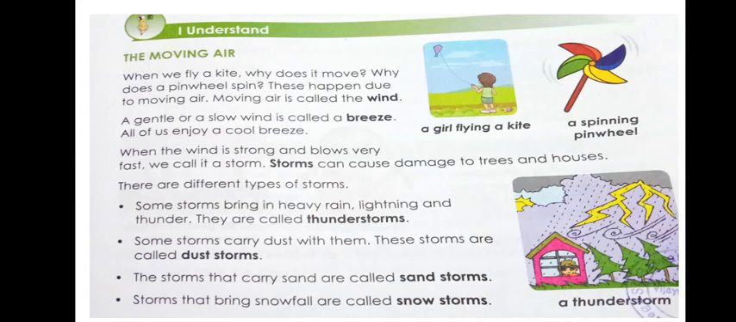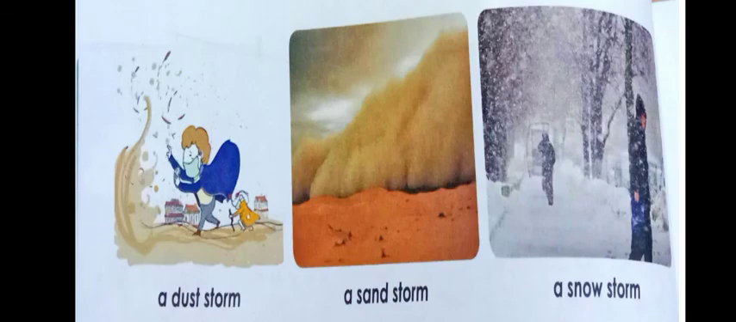Storms that bring snow are called snowstorms. You can see them where snowfall happens. Okay, children, these are the types of storms. A dust storm, a sandstorm and a snowstorm. Can you see the picture?